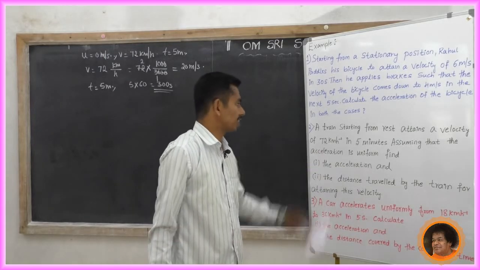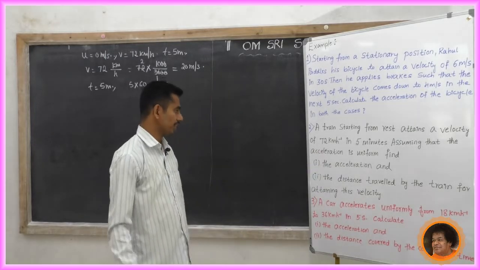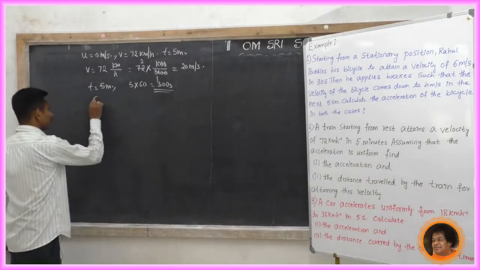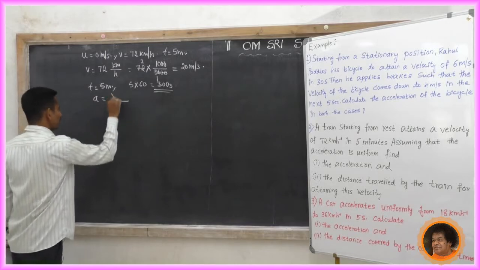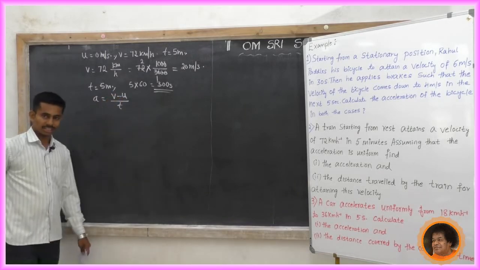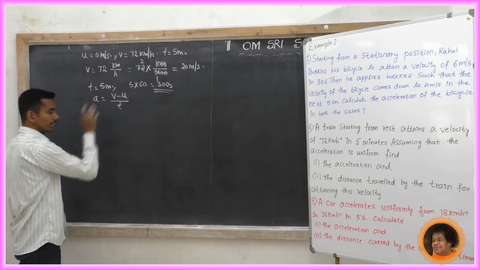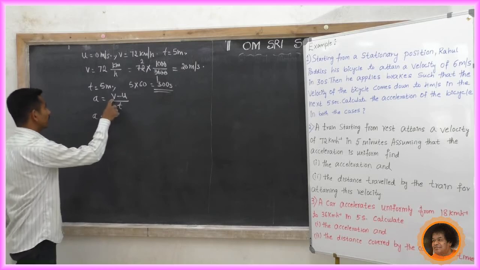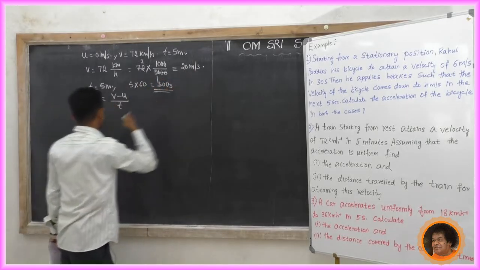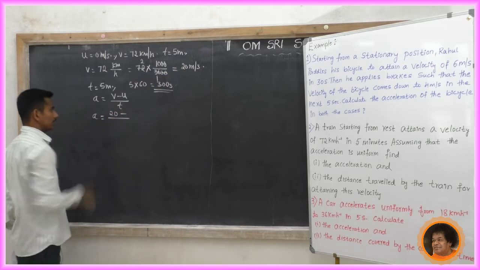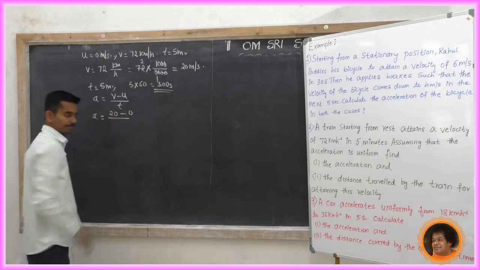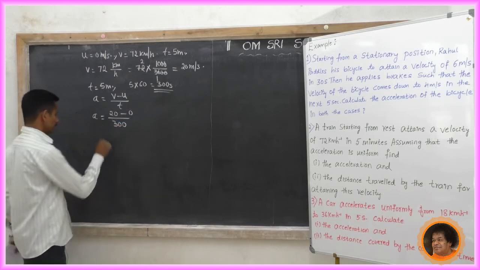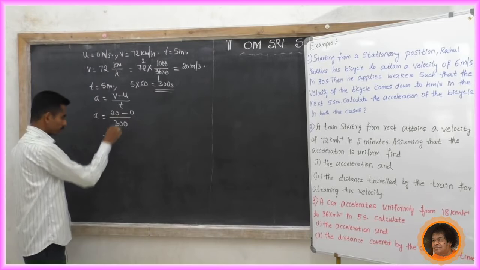Assuming that the acceleration is uniform, first find the acceleration. How to find the acceleration? We know the formula: a equal to v minus u by t. Now substitute the values. What is v? v equal to 20 meter per second. So 20 minus, what is u? It is 0. Then t equal to 300 seconds. Then a equal to 20 minus 0, it is 20.